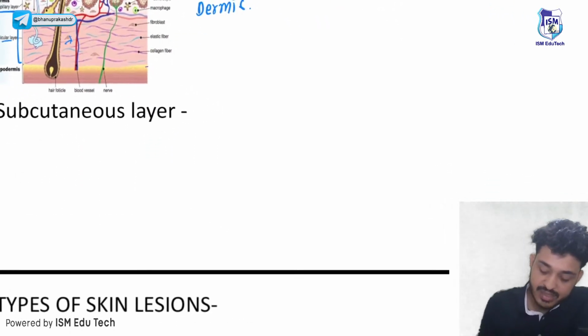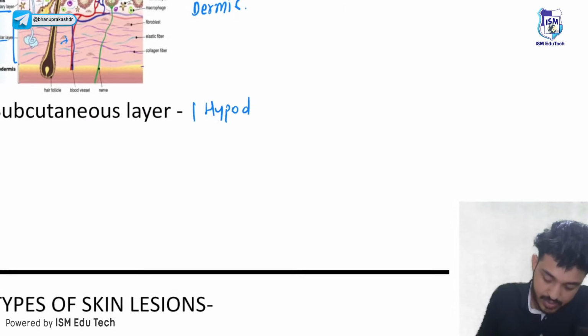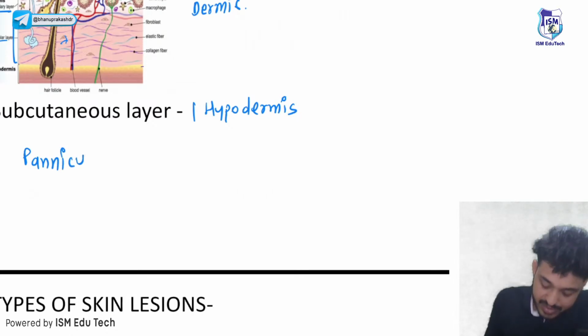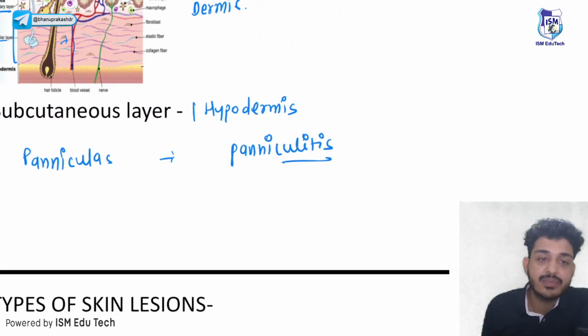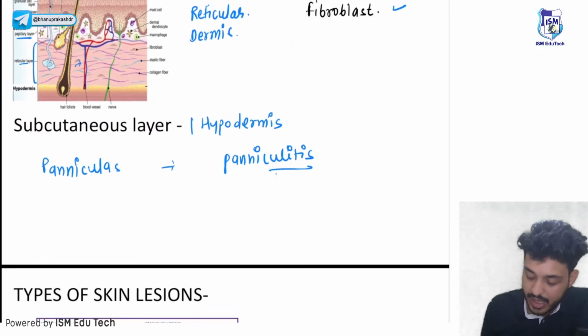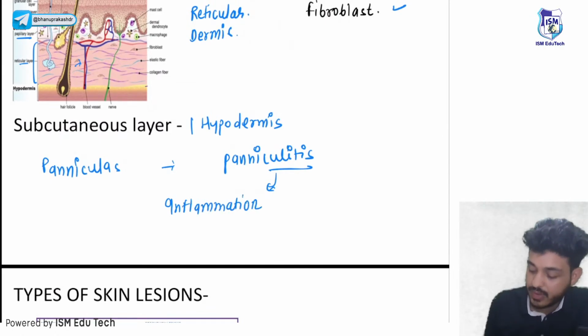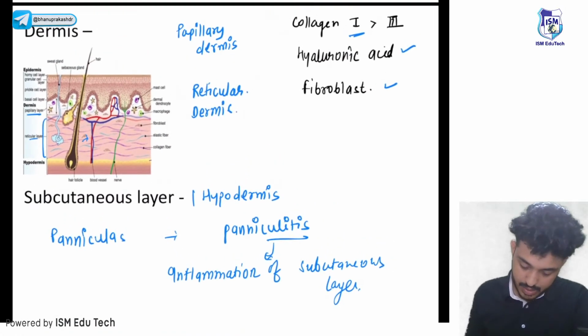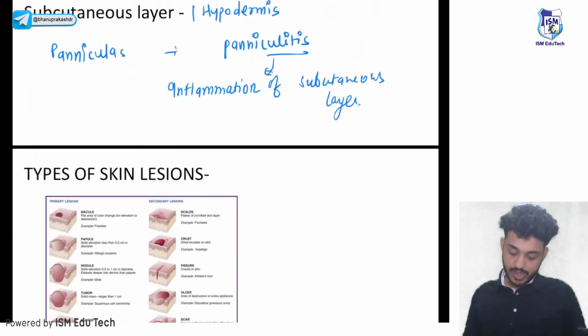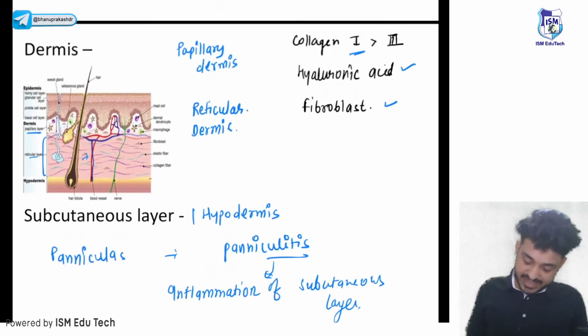Next thing is your subcutaneous layer, also known as hypodermis. This is also known as panniculus. Once there was a question asked, what is the meaning of panniculitis? The meaning of panniculitis is nothing but the inflammation of the subcutaneous layer. All right, that is your panniculitis. So this is the subcutaneous layer. All right, we are done with the basic part.